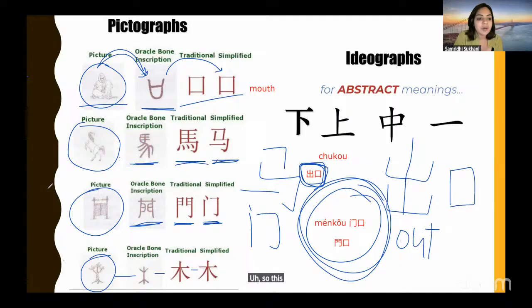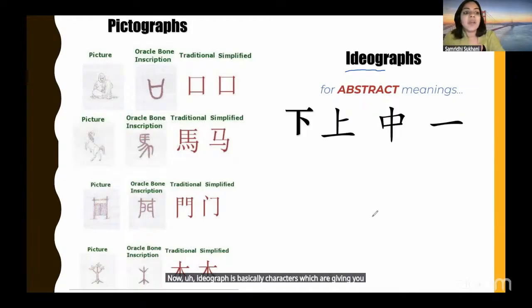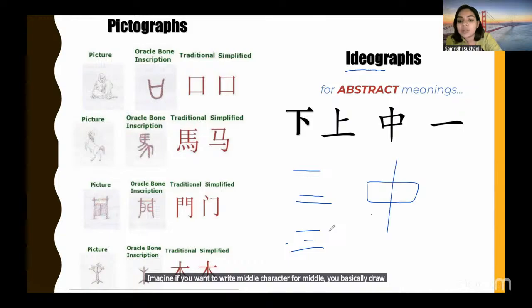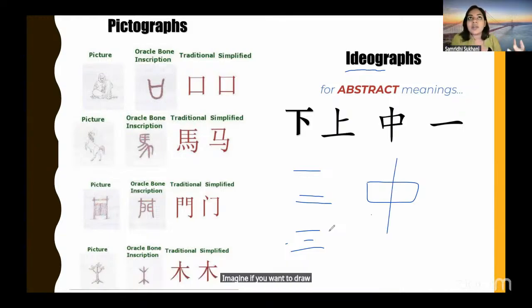So this is all pictograph. Now, ideograph is basically characters which are giving you a certain idea. Imagine the way you can write 1, 2, 3: 1 is literally 1 line, 2 is 2 lines, 3 is 3 lines. Imagine if you want to write the character for middle, you basically draw a rectangle and put the line in the middle.